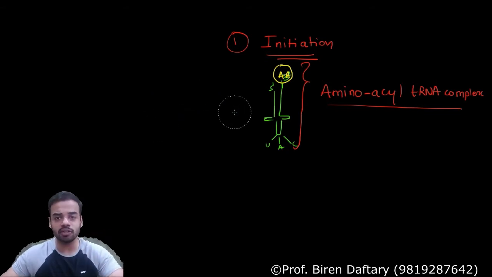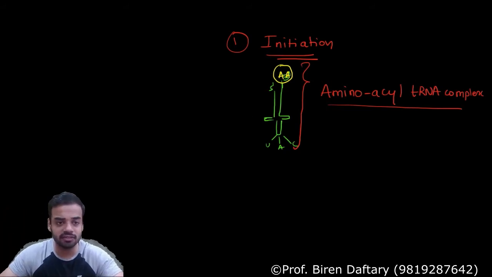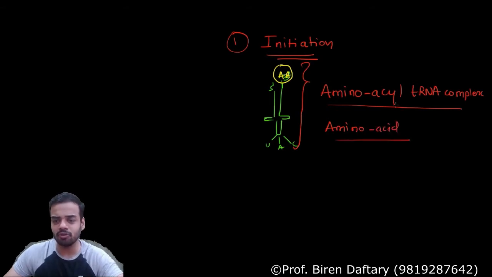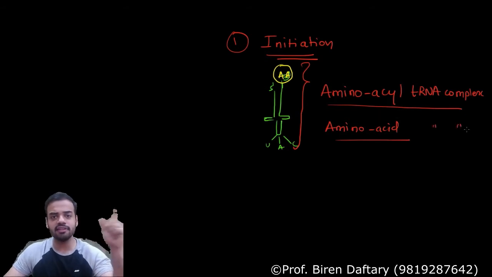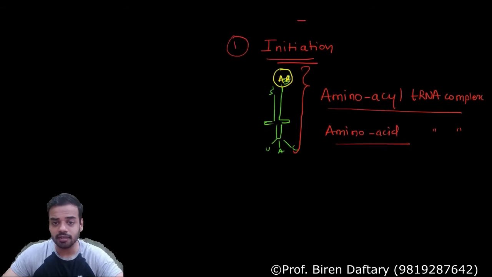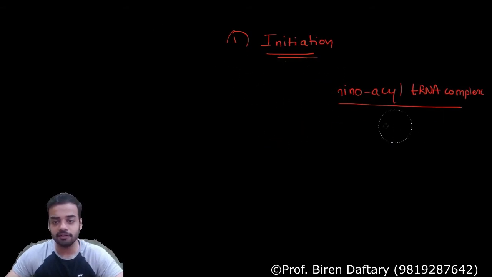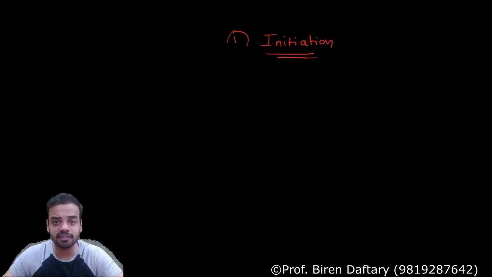So is this clear? What is the first thing that is happening in initiation? Formation of the amino acyl tRNA complex. This can also be written as amino acid tRNA complex, same thing. So you can write amino acyl or you can write amino acid tRNA complex, same thing. So the first thing that happens is this complex is formed, the amino acid is attached to tRNA. What is the next thing that is going to happen? The next thing is that now you have your mRNA. So I will rub this off. You have your mRNA which is present in the cytoplasm. Why is it present in the cytoplasm?